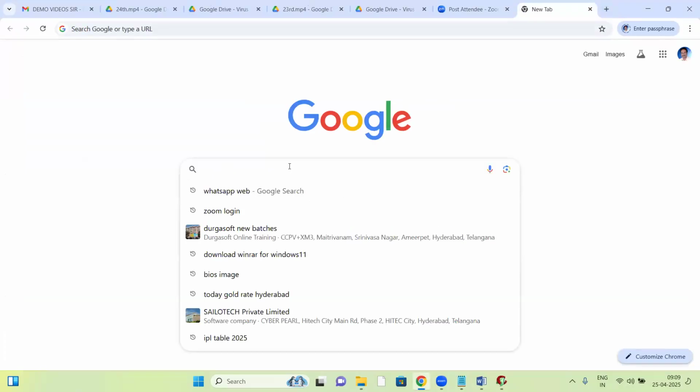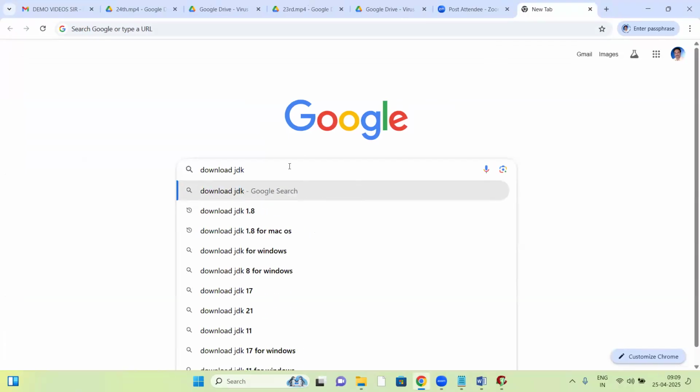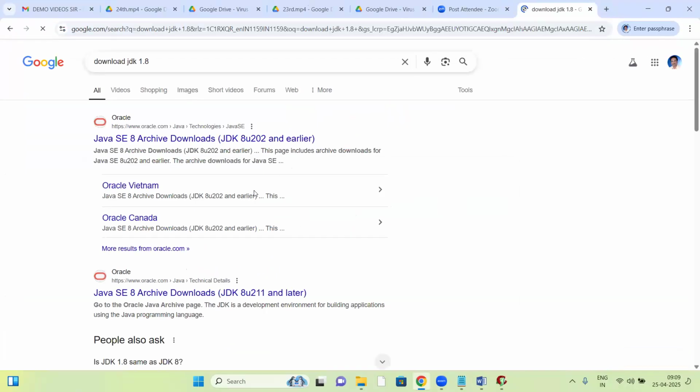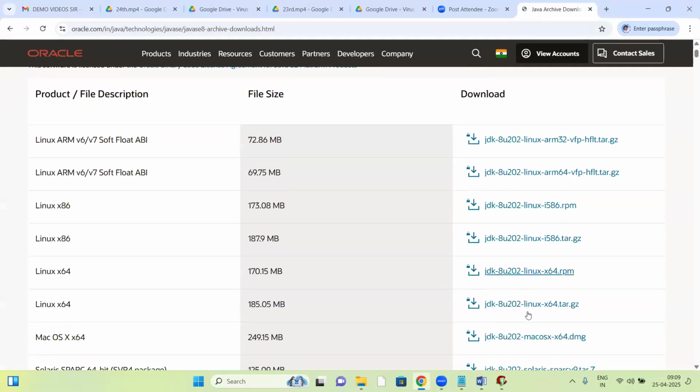JDK downloads. See downloads. Suppose JDK 1.8. JDK was from Oracle Corporation. So on the Oracle site, see here, this is the JDK downloads.